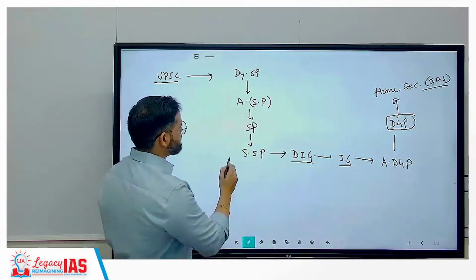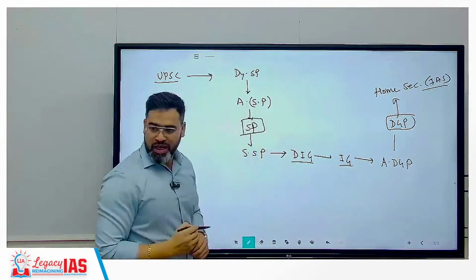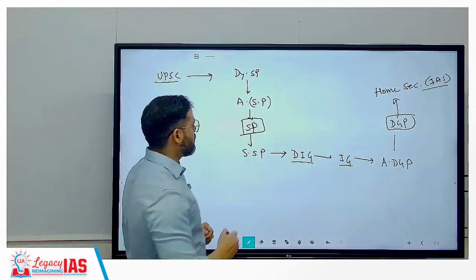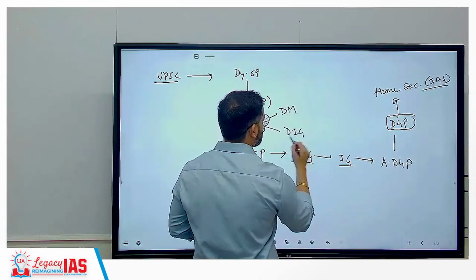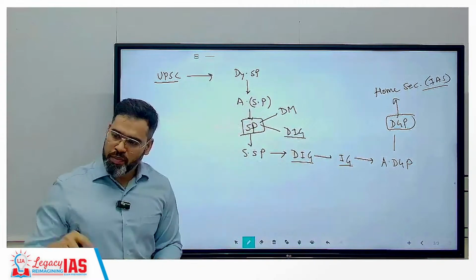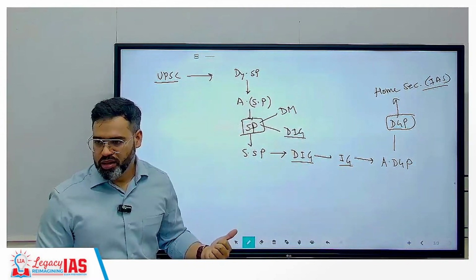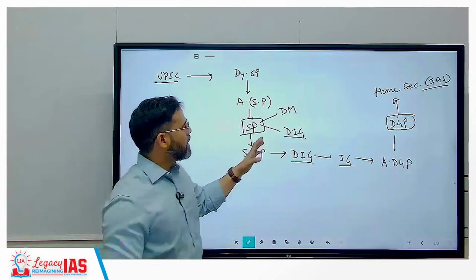Because everyone knows that, like for example, if you become SP, correct, then you have two bosses. One boss is DM, the other boss is DIG. So वहां पे भी कौन boss है? DM only. Clear? So that is the case regarding this.